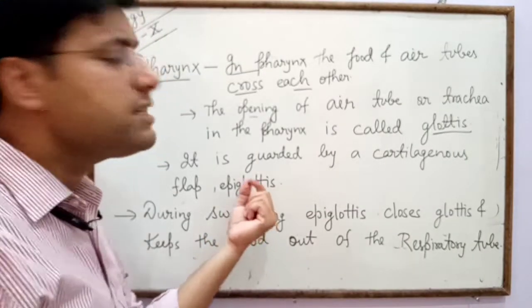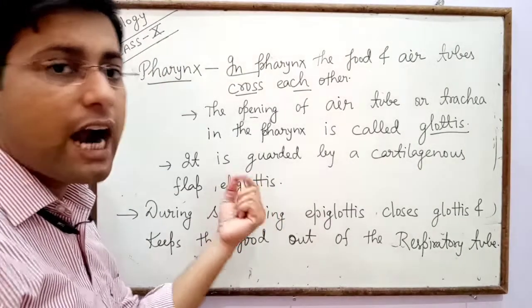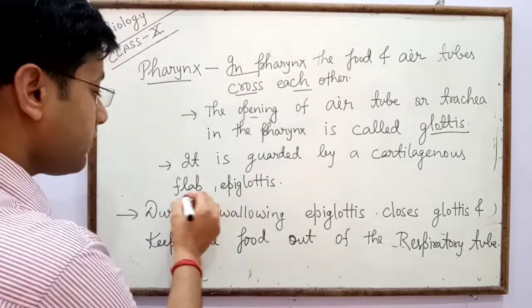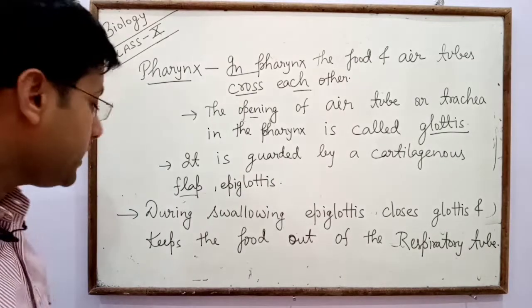The epiglottis is made up of cartilage; it is hard but flexible.